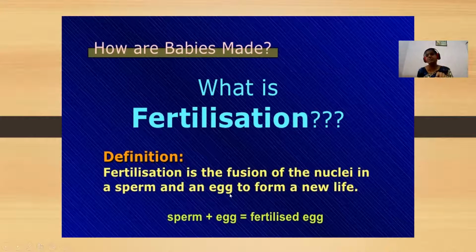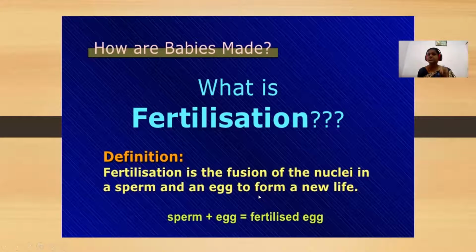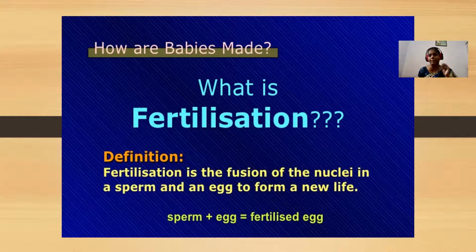When there is the entry of sperm, metaphase 2 proceeds, which results in the formation of a functional ovum. We call this the female pronucleus. This male pronucleus and female pronucleus fuse to form a structure called the zygote. The fertilized ovum is our zygote. So this process we call fertilization.